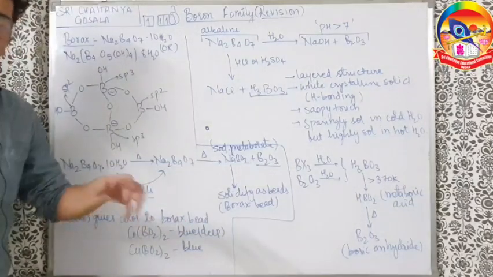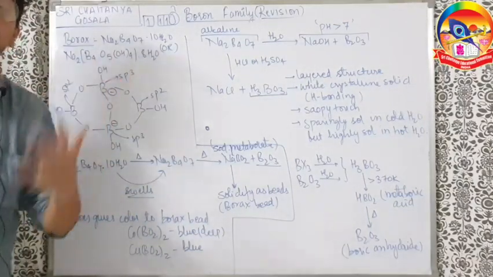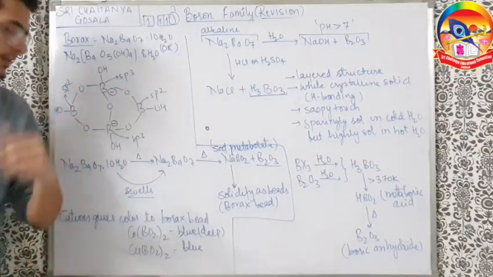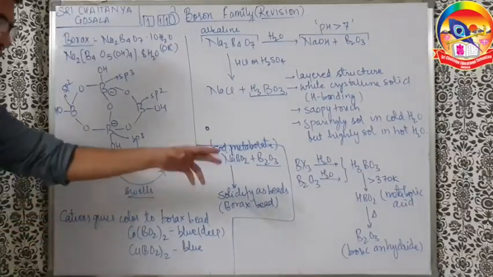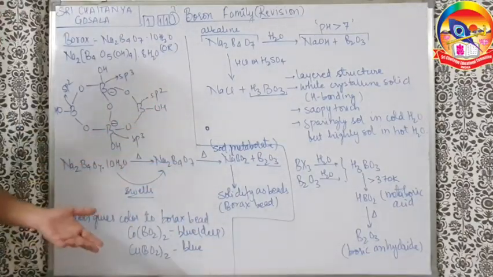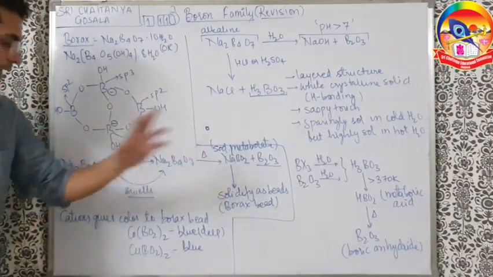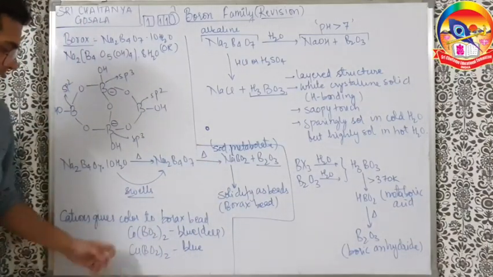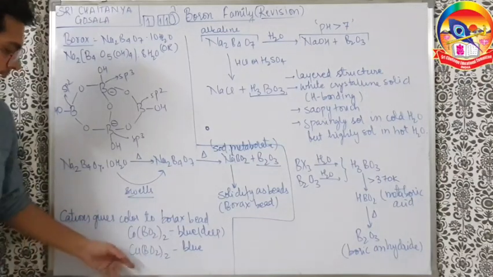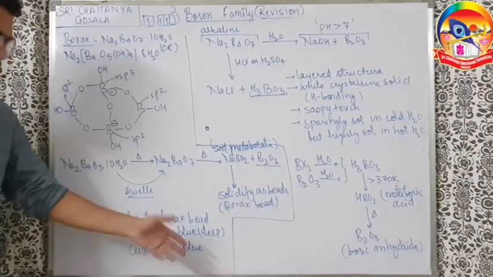So when they react with some cation that can give color, the borax bead gets the color. So the cations give color to the borax bead. If the cation is colorless, the borax bead will also be colorless. So I reacted this borax bead with cobalt 2+. I get cobalt metaborate, and copper metaborate, and they both are blue in color.